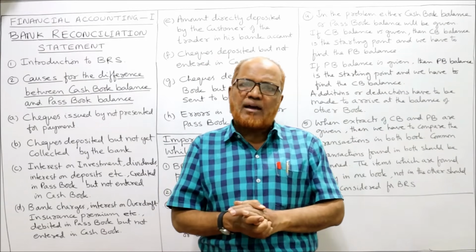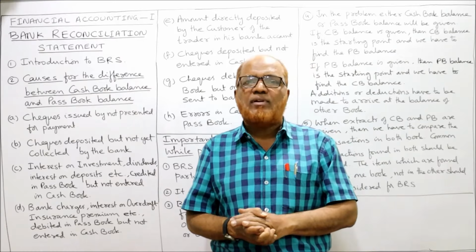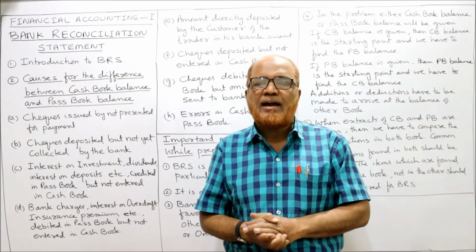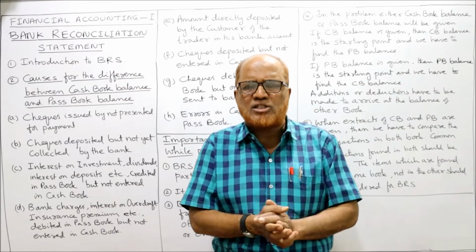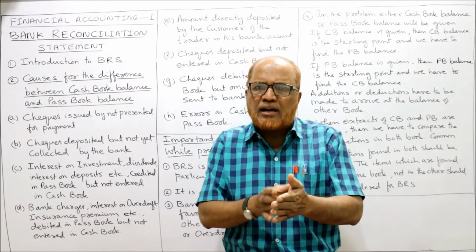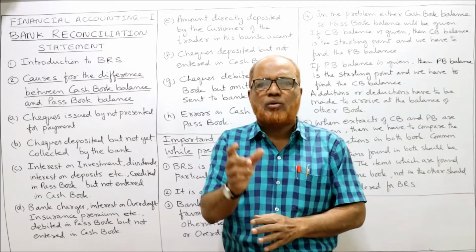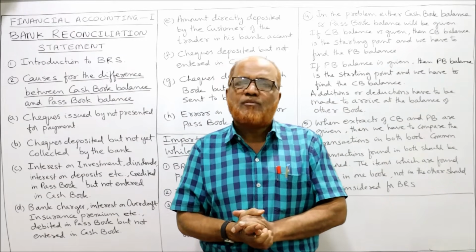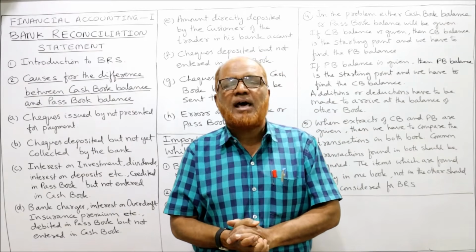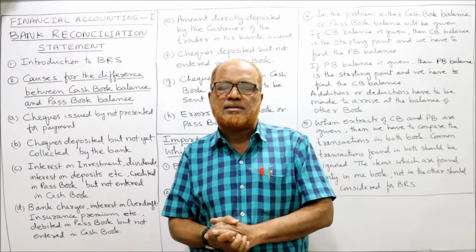Sometimes the banker will not give the passbook but will issue a statement, a bank statement. Bank statement or passbook, the purpose is the same. Both will contain all the transactions of the customer during a particular period of time. Now, there are two types of balances called favorable balance and unfavorable balance.